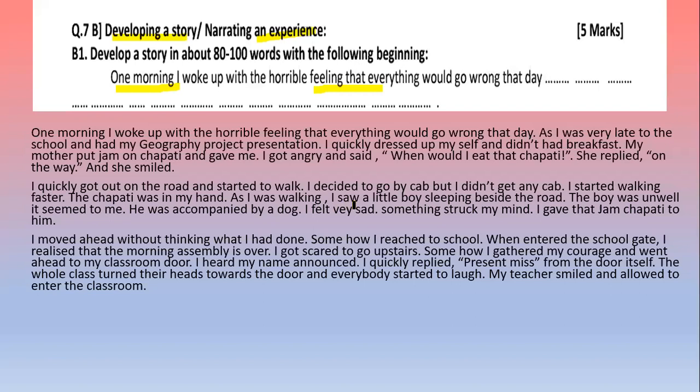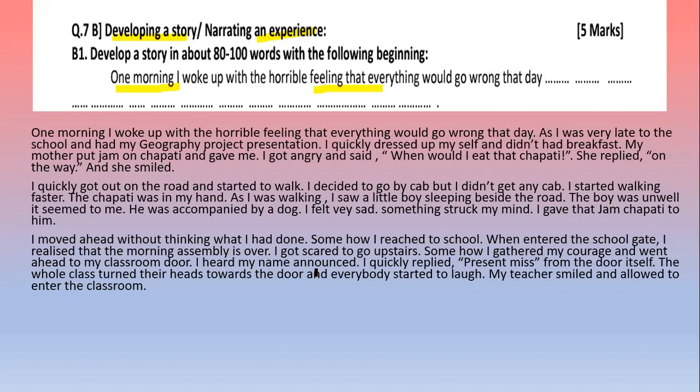As I was walking, I saw a little boy sleeping beside the road. The boy was unwell, it seemed to me. He was accompanied by a dog. I felt very sad. Something struck my mind. I gave that jam chapati to him. I moved ahead without thinking what I had done. Somehow I reached school. When I entered the school gate, I realized that the morning assembly was over. I got scared to go upstairs. Somehow I gathered my courage and went ahead to my classroom door.